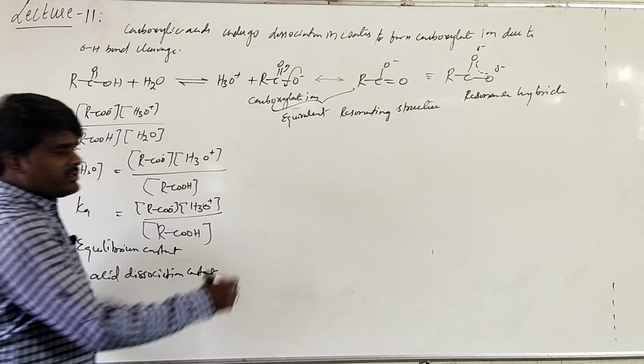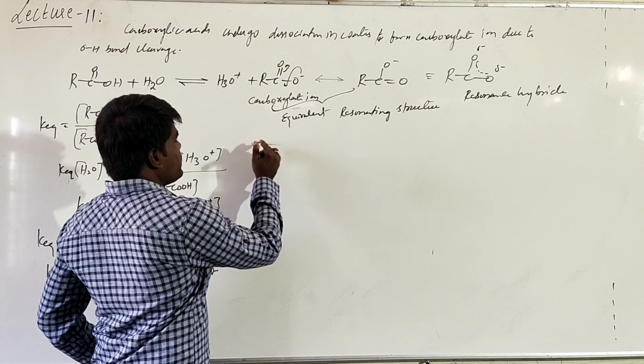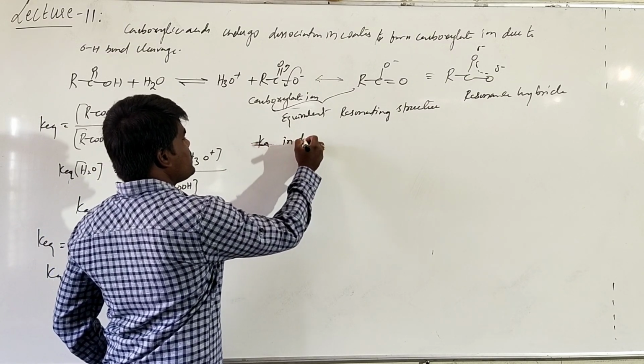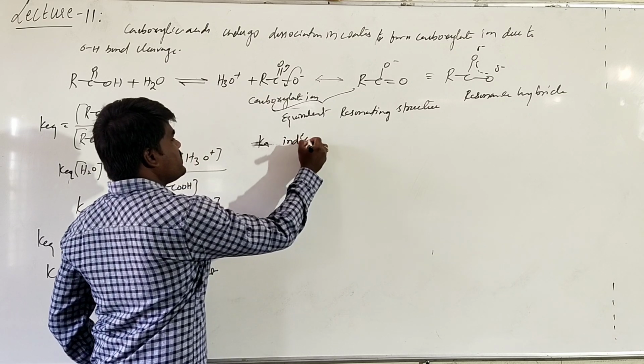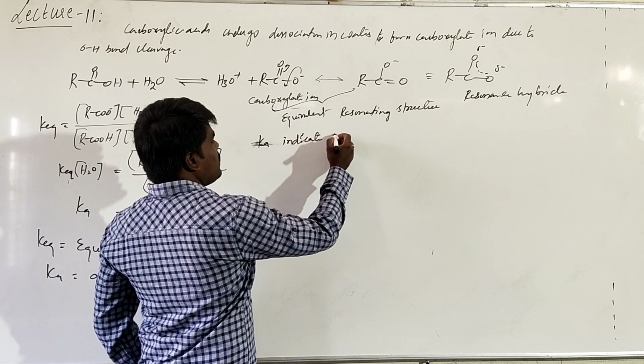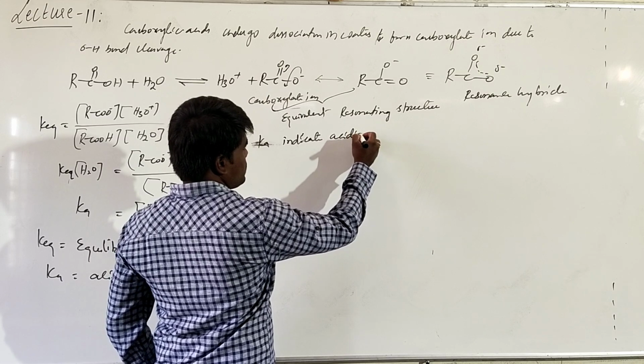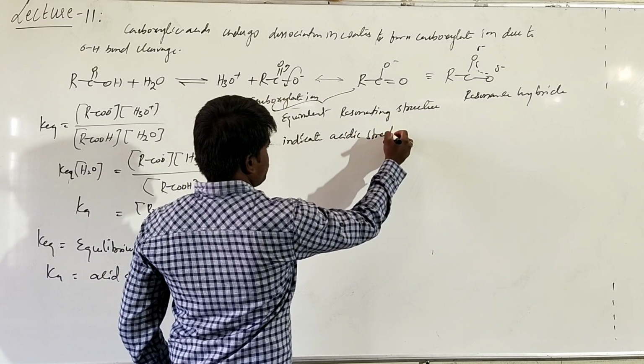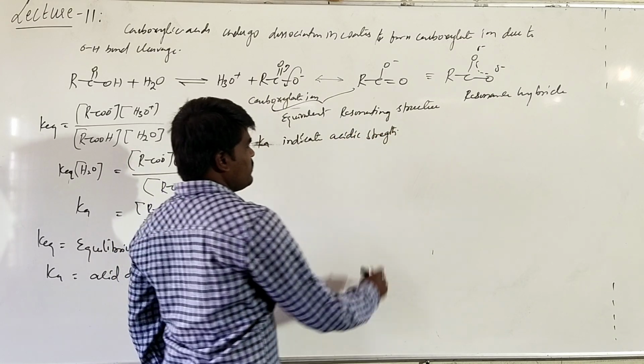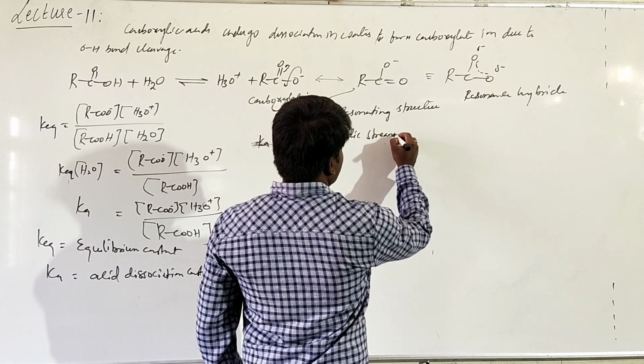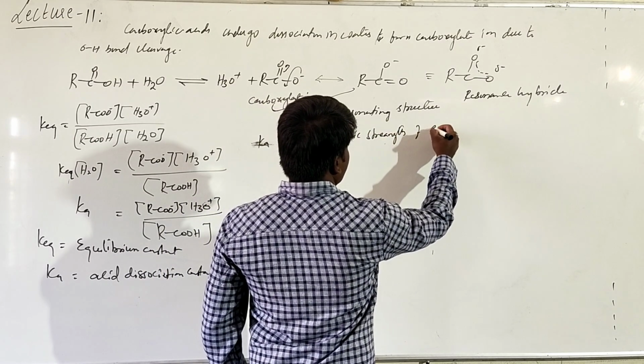Basically this K indicates the acidic strength or acidity of carboxylic acid.